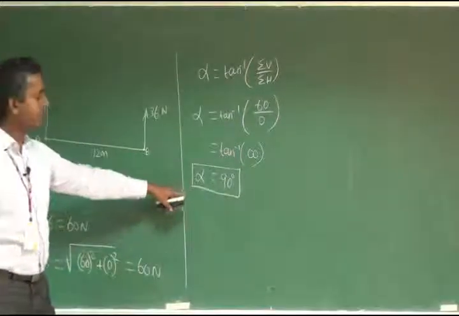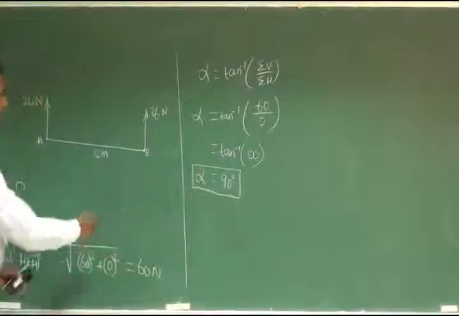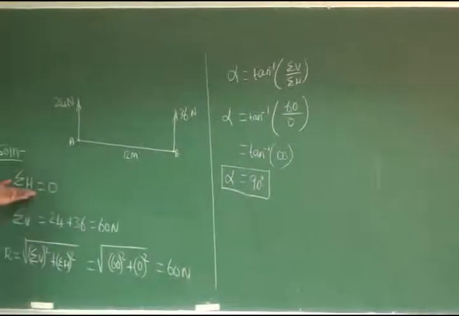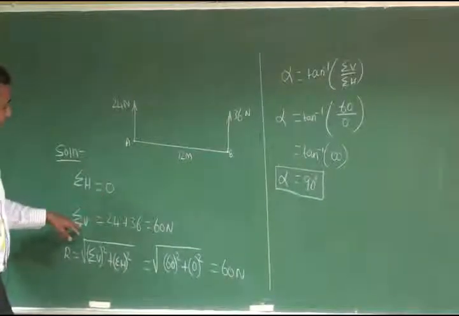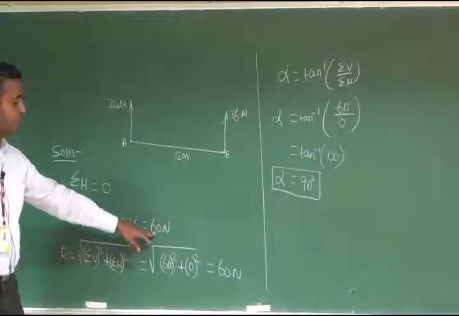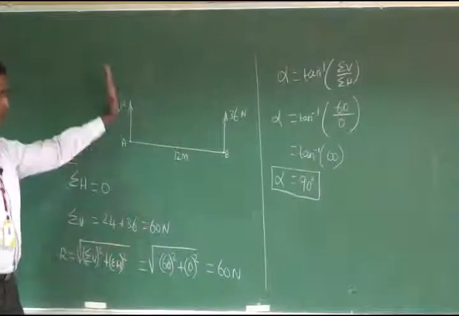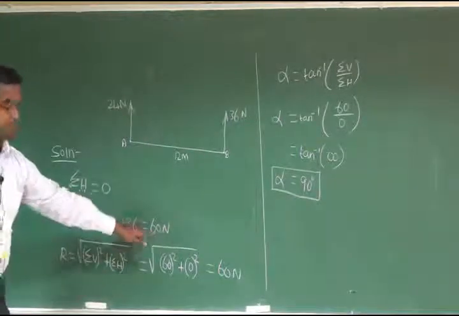If you want, you can determine this one directly, because this is already in the component itself. You can easily find out that the horizontal component is equal to 0. So R is having only a vertical component, that is positive. Positive means vertically upwards, positive y axis.